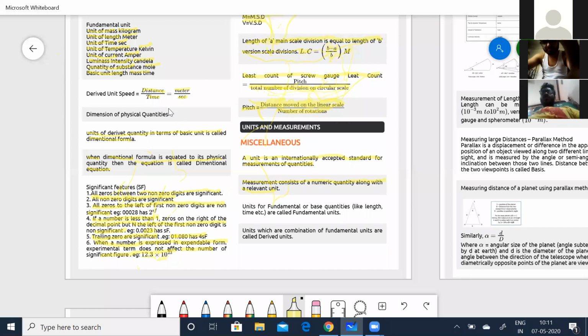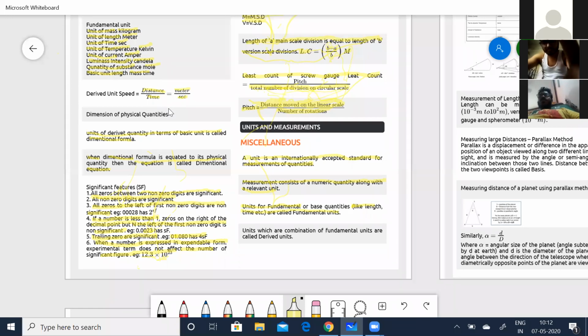Okay. Then units. So we were talking about the fundamental unit and the derived unit. What are the units for fundamental quantities or base quantities? For length, time, and mass, they are called the fundamental units. And we were talking about the derived units also.